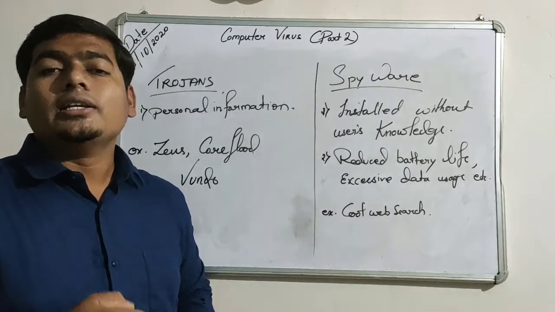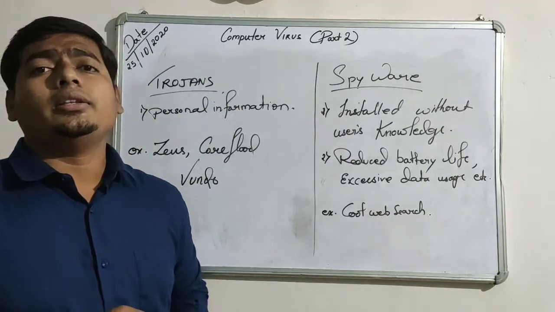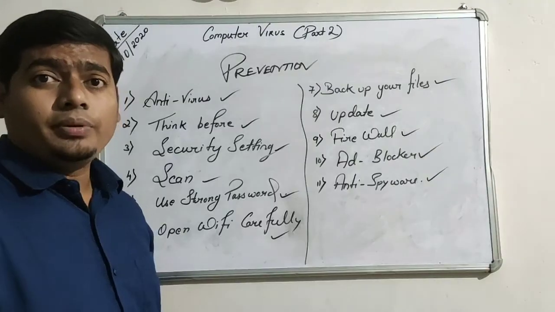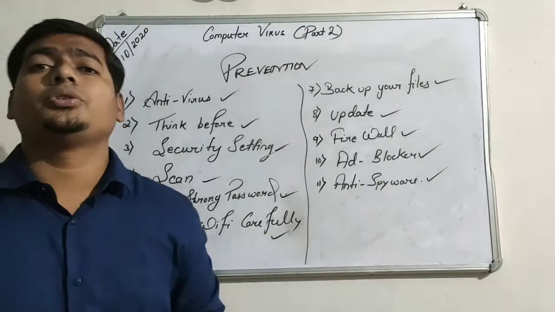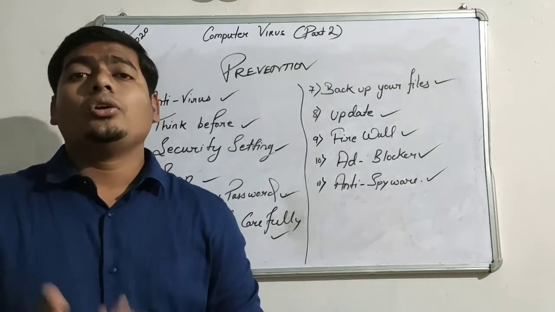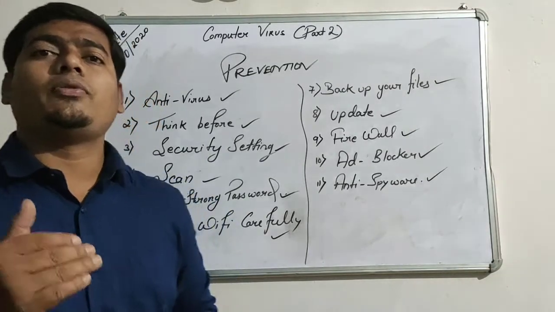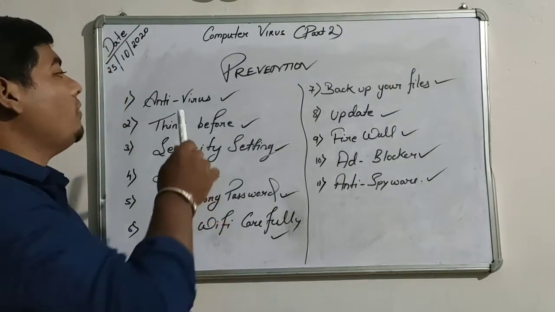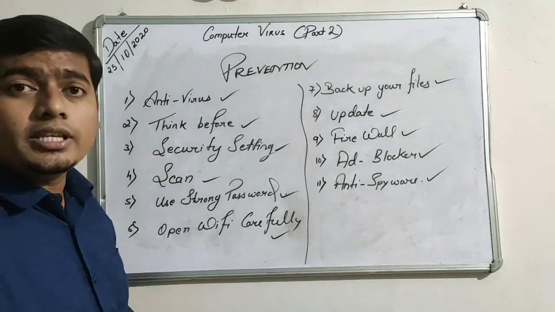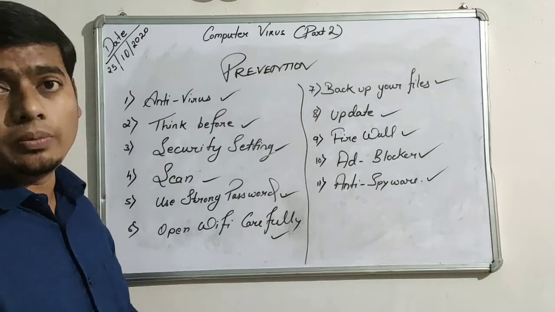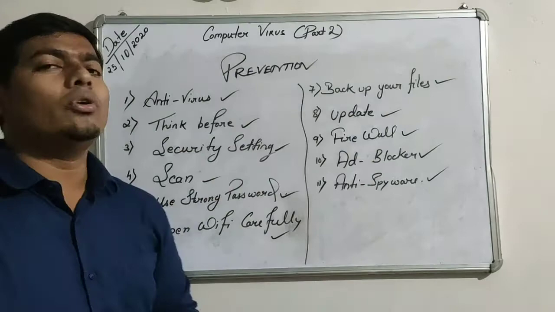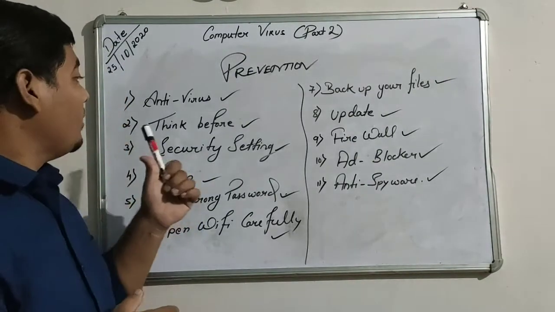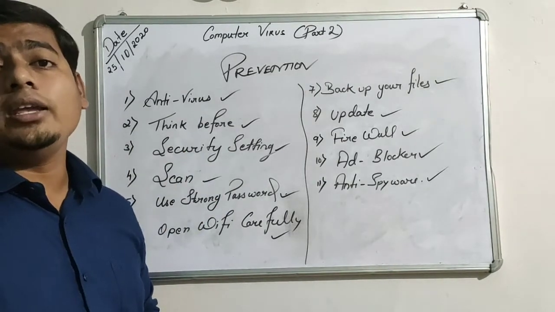Now we will read about some prevention that should be taken regarding these viruses, worms, Trojans, and spyware. Prevention means how to prevent your computer from viruses, worms, Trojans, or spyware. You should follow some simple steps. First, always have an antivirus in your computer or mobile. Second, think before opening any website.